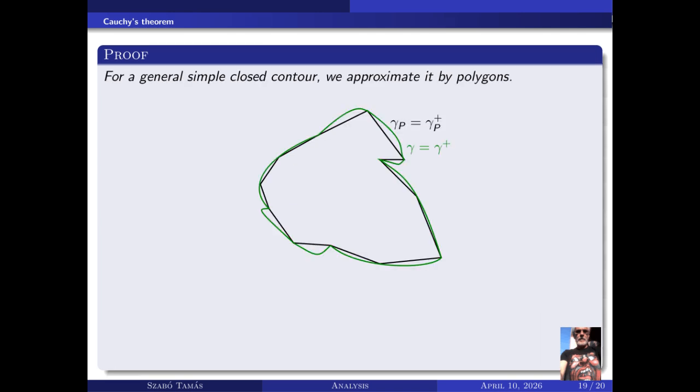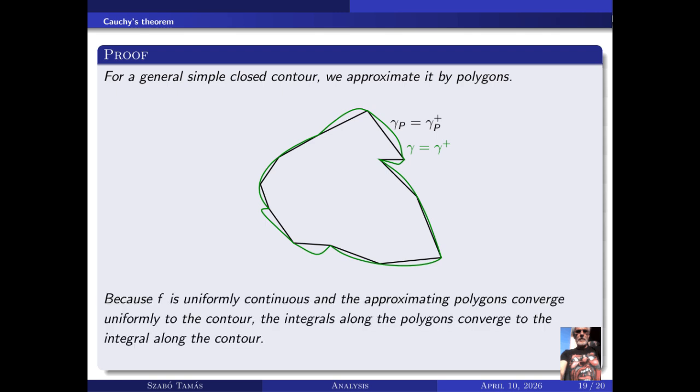For a general simple closed contour, we approximate it by polygons. Because f is uniformly continuous and the approximating polygons converge uniformly to the contour, the integrals along the polygons converge to the integral along the contour. Therefore, since each polygonal integral is 0, the contour integral over gamma^+ is also 0.